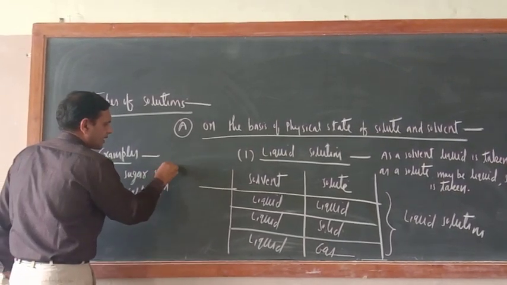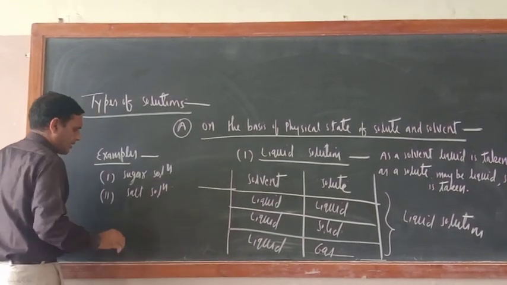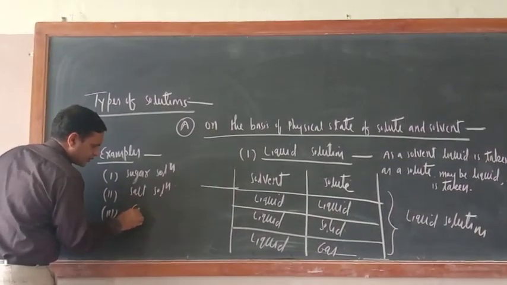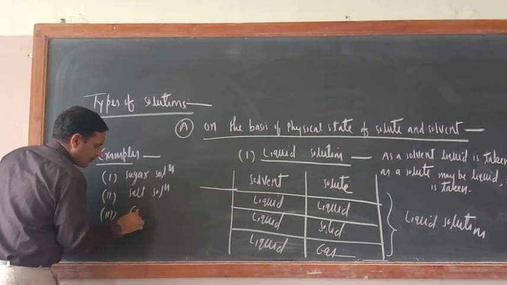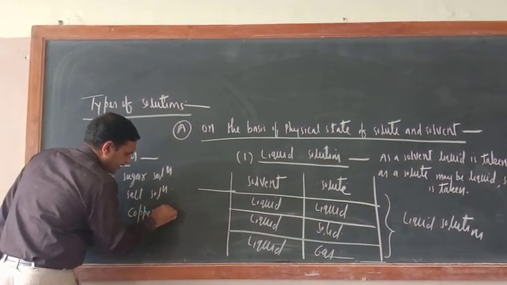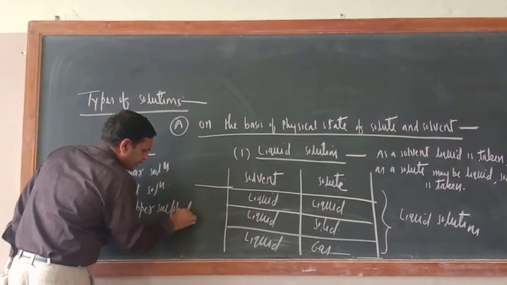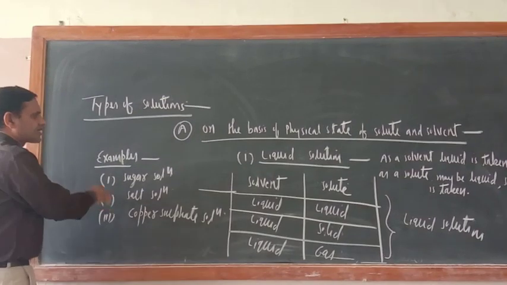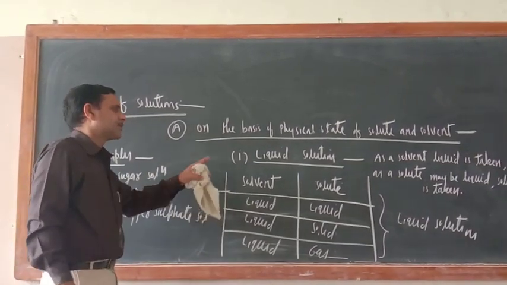Sol raised to the power n is the short form of solution. Third one is copper sulfate solution. These are some of the examples of liquid solution.